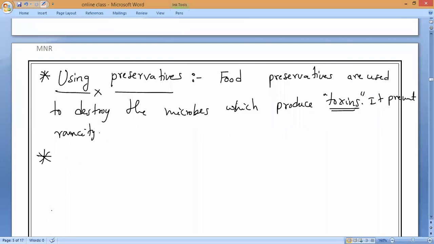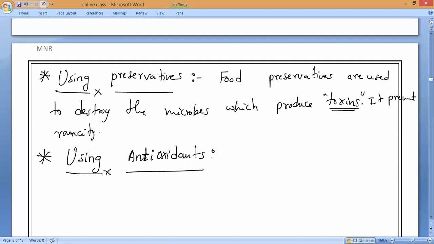Next one, using antioxidants. So rancidity means what process is taking place? Maitreyan, Tamil Selvan? Oxidation. Oxidation is taking place. So we are using what? Antioxidants. Do you understand? Antioxidants means which will prevent the oxidation process. Yes or no? We are using antioxidants, which will not allow the oxidation process. That is what we call antioxidants.